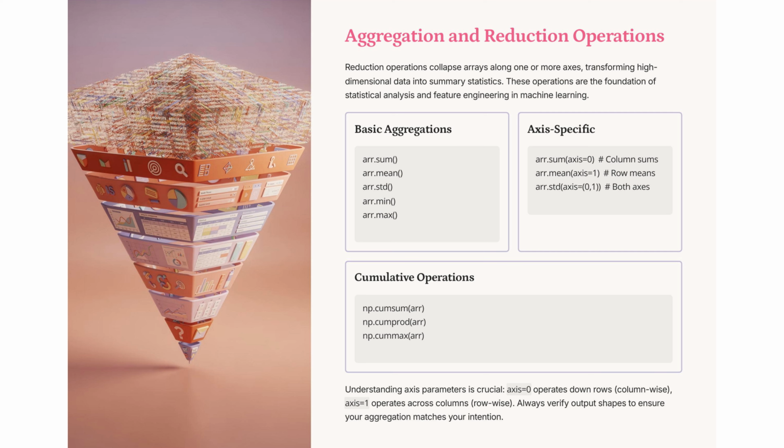Reduction operations like sum, mean, and standard deviation transform high-dimensional data into summary statistics, essential for statistical analysis. Use axis parameters to specify direction: axis=0 for column-wise, axis=1 for row-wise. Cumulative functions like np.cumsum and np.cumprod provide running totals, crucial for feature engineering and machine learning.